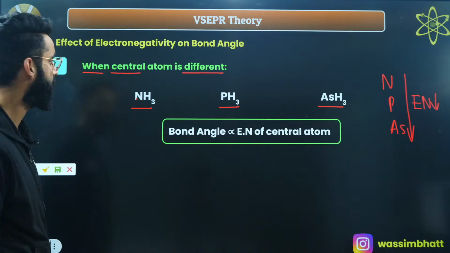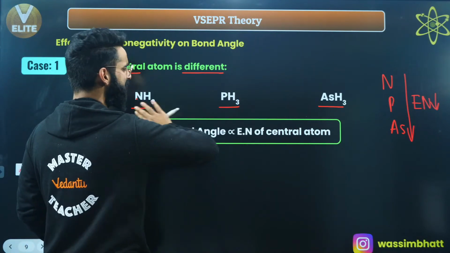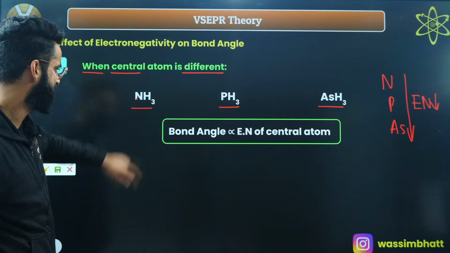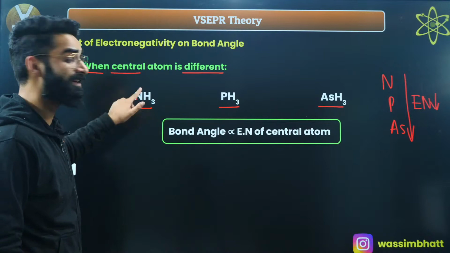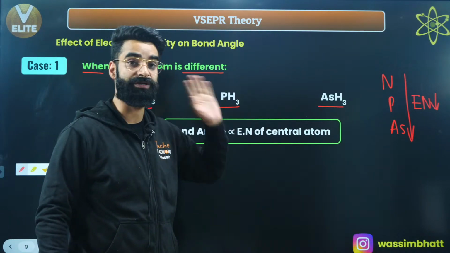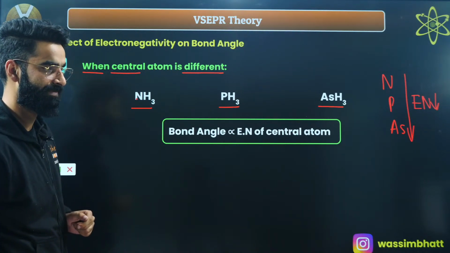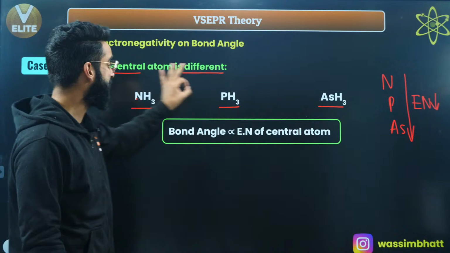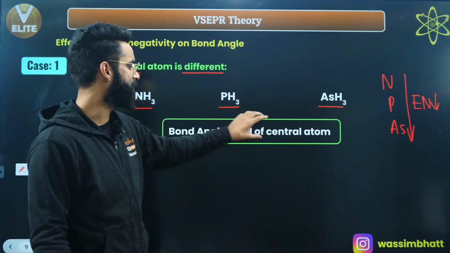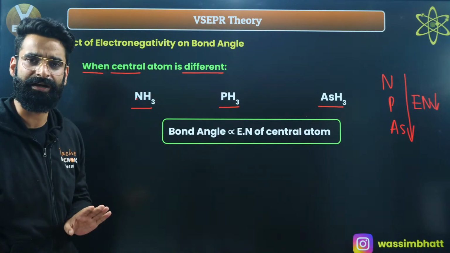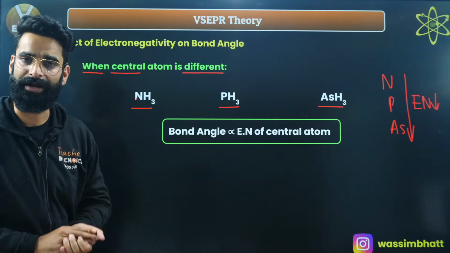Okay. Now, remember, we have certain molecules which have the same hybridization. This is sp3, this is sp3, this is sp3. Hybridization is same. Now, terminal atoms are also same: 3 hydrogens, 3 hydrogens, 3 hydrogens. The only thing that is changing is the central atom, right? Now, depending on the electronegativity of this central atom, you are going to decide the bond angles. Do remember, bond angle is directly proportional to electronegativity of the central atom. More the electronegativity of the central atom, more is going to be the bond angle, right?